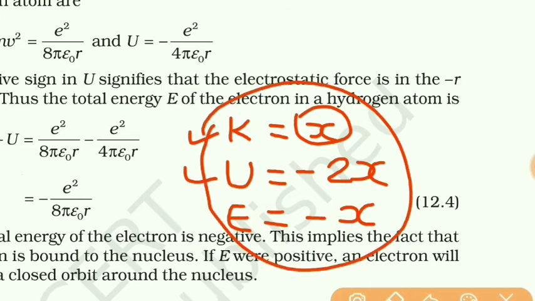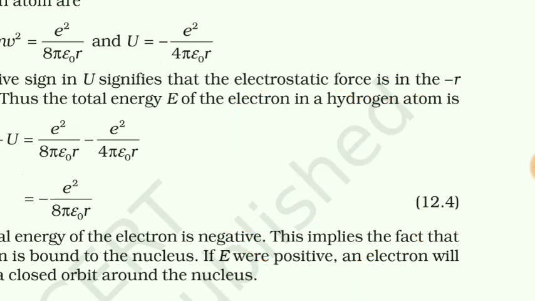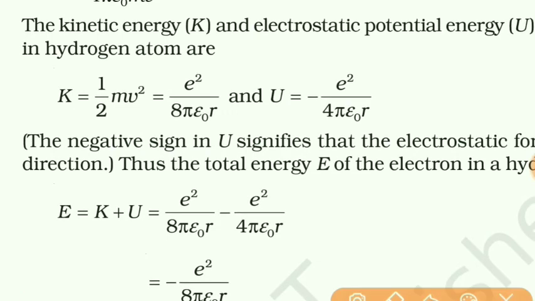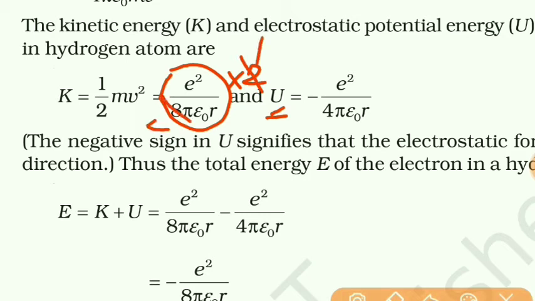So once again, if the kinetic energy is x, then potential energy will be double of that but negative, and total energy will be equal to the kinetic energy but negative. So we will apply this here. Now this is the kinetic energy. So potential energy will be double of this. If we multiply this kinetic energy by 2, then 2 ones are 2 and 2 fours are 8. So we'll get e square upon 4 pi epsilon naught r, but negative. So we obtained potential energy.